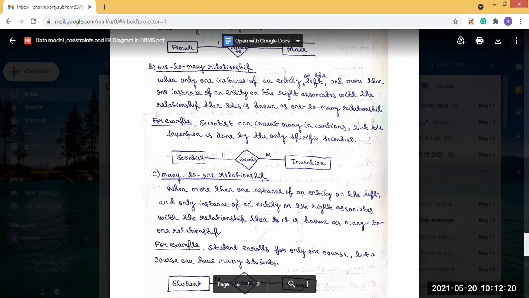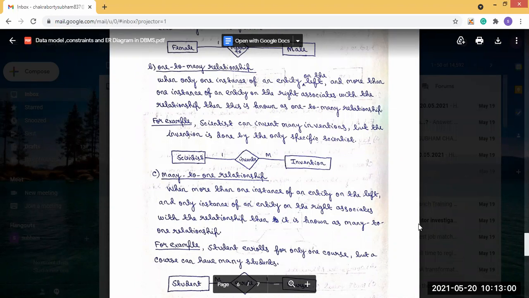So a total of 4 steps should be followed. What are the 4 steps? First, identify the entity. In the next step, identify the relation, meaning what relation is present between these two entities. Then the relationship, that is one to many, many to one, one to one or many to many. What relationships are present between them? After that, at last, identify the attributes.